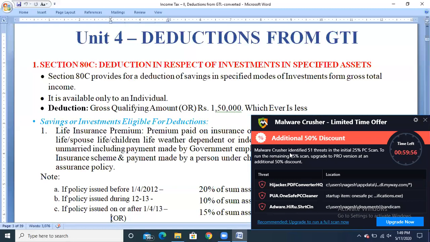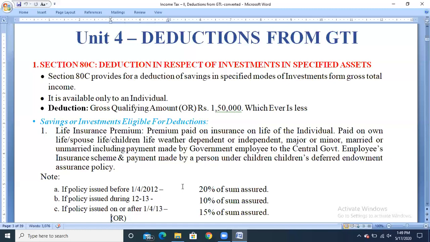So let us see what is the deduction amount. That is, the policy has been taken by the assessee before 1/4/2012. So we need to check whether the policy has been taken before 1/4/2012, or in the financial year 12 and 13, or after 1/4/2013. So they have clearly stated that if any insurance policy has been taken before 1/4/2012, then 20% of the amount assured, that is nothing but the policy amount, we need to take 20% of that amount.